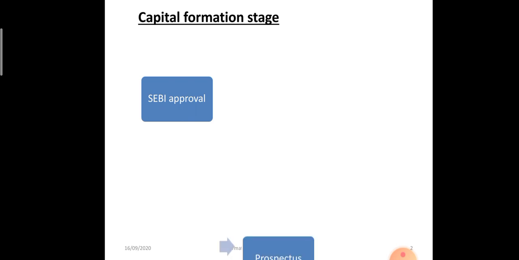Under the capital subscription stage, we can say that 6 steps are there. It is not fixed. It depends upon the authors and the teachers how they divide it. So mainly we divide it into 6 categories. First, approval of SEBI is required. SEBI is the regulatory body of the capital market in India. We will discuss that later on.